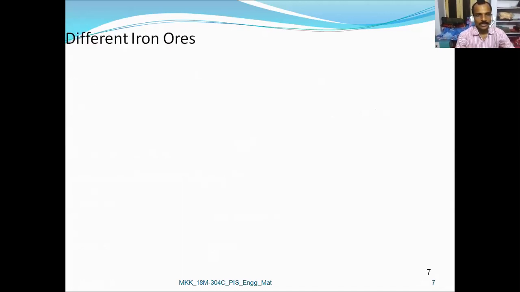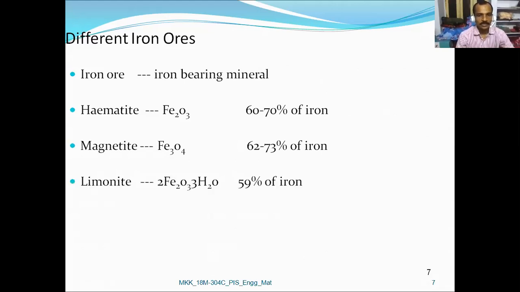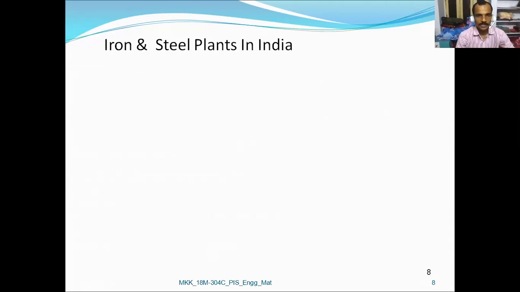Again, next we moved on to the different iron ores. Hematite has 60 to 70% iron, magnetite 62 to 73% iron, limonite 59% iron, siderite 43% iron. After that, we moved on to the iron and steel plants available in India.